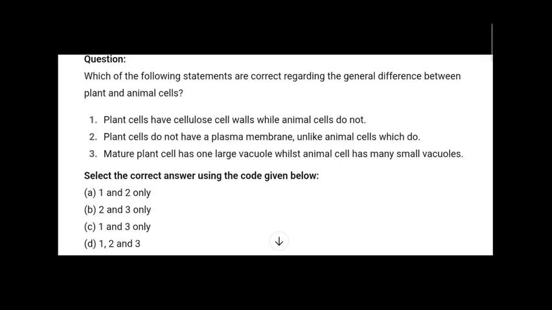Hello everyone, welcome to the series where we discuss one UPSC Prelims PYQ at a time and also a little bit about the topic so that we are prepared for any future questions from the same topic. Now, the PYQ that we are going to discuss today is this one, but before solving it, let's learn a little bit about cells.